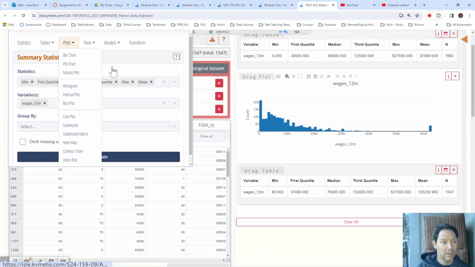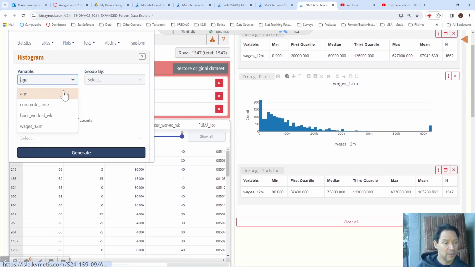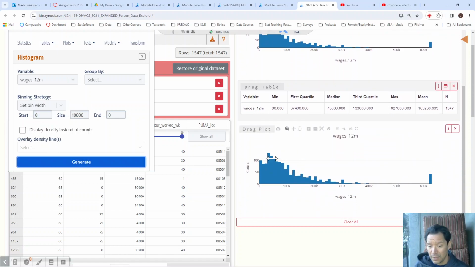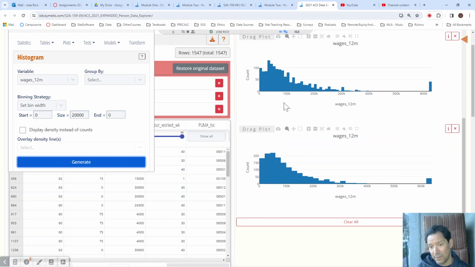I removed the histogram, so let's do the histogram again. Wages, bin width 10,000. See, I might not need the 10,000 now, actually. I could probably get by with something a little different. I did it before because I really wanted to see where that peak was on the left-hand side, but I don't think I gain anything with the 10,000 here. The 20,000 looks just as good.